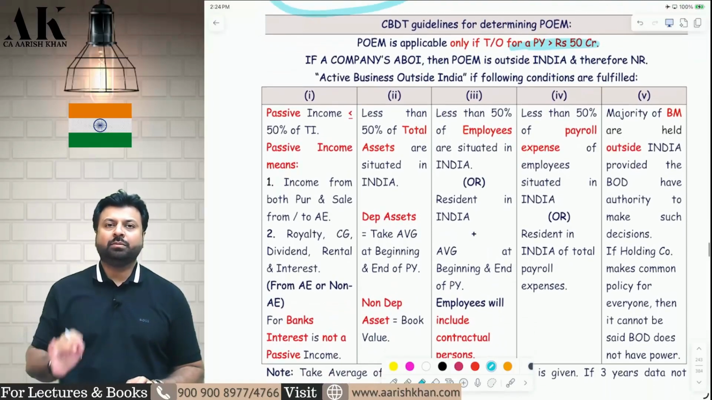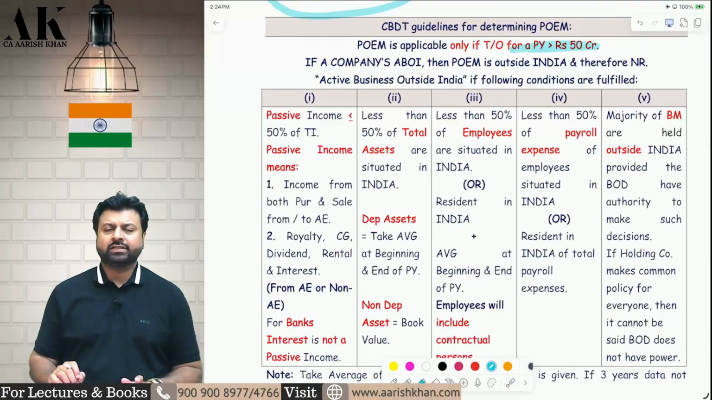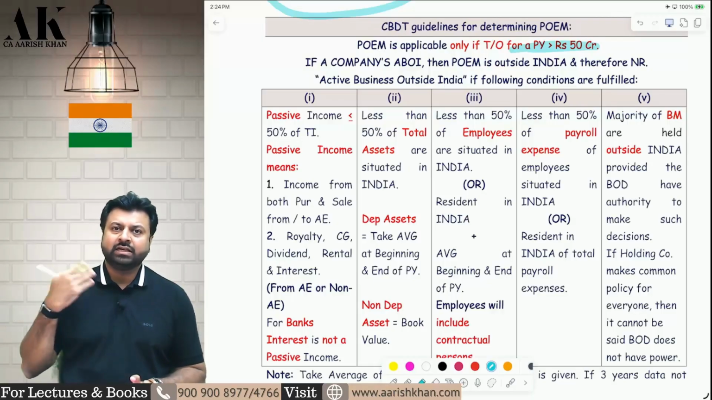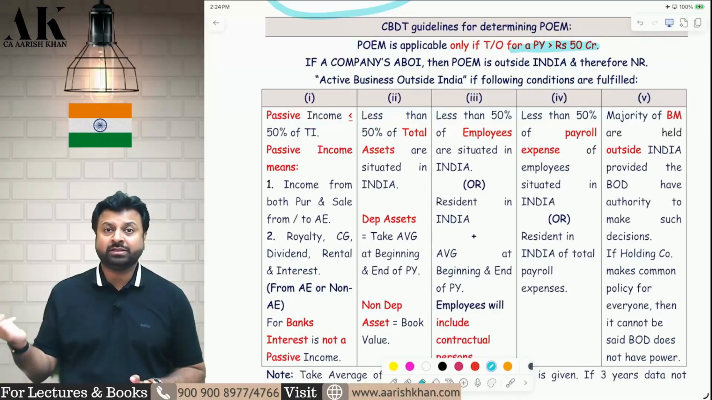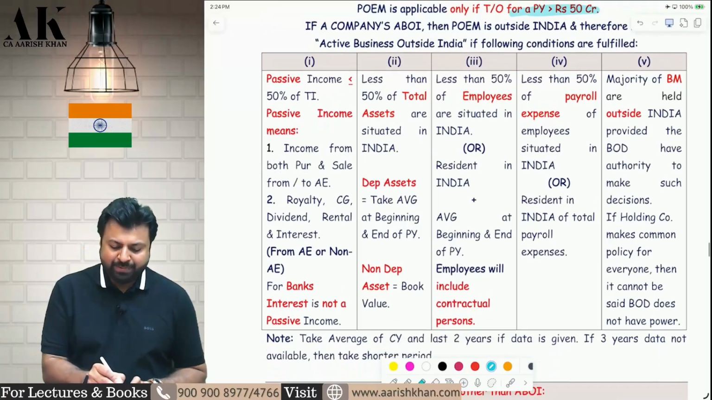Now, let's talk about this circular very, very properly, because this is one of the most important parts of the discussion of POEM. So, when will a company's active business be outside India? Active business will be outside India if the company fulfills 5 conditions, 4 plus 1. If the 5 conditions are fulfilled, the active business will be outside India, and if the active business is outside India, the POEM will be outside India, and if the POEM is outside India, then the company will be called as non-resident. The first condition is that passive income is less than equal to 50% of total income.